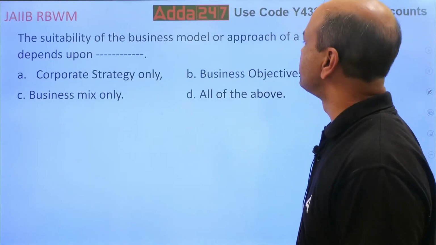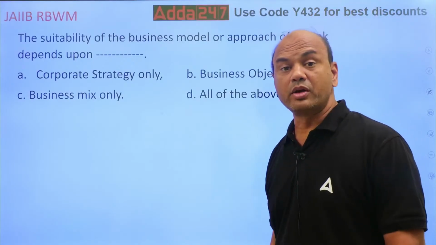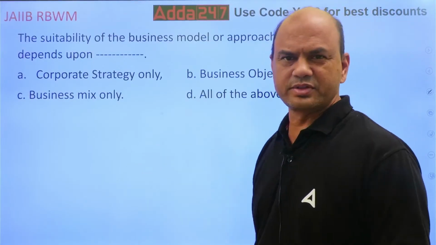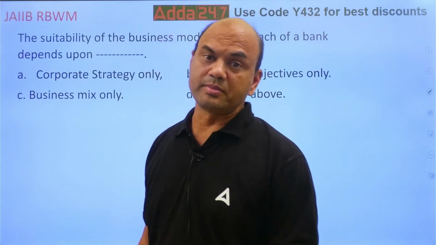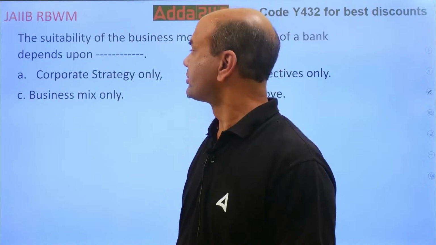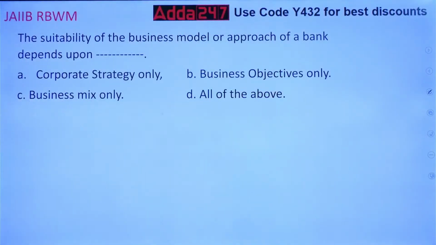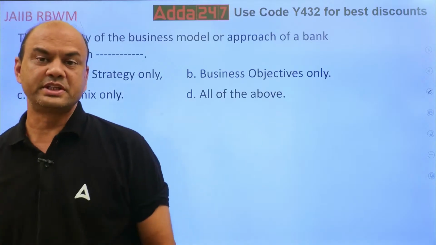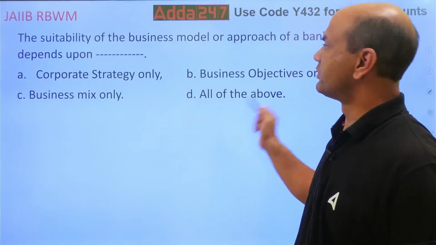The suitability of a business model or approach of a bank depends upon. Now, model means the same model, just now what we saw, PH, PV, horizontal, vertical. So the suitability depends on what? Corporate strategy, business objective, business mix, and all of the above.